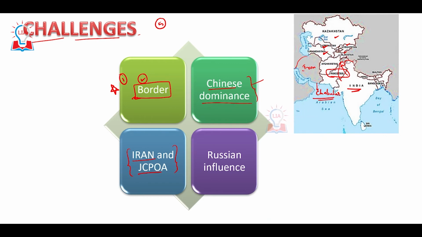India is planning to reach Central Asia and Afghanistan through a multimodal route, that is from India to Chabahar through ocean and from Chabahar to Afghanistan through rail or road, and also to Central Asia. This is the strategic plan that India has behind constructing Chabahar port in Iran.